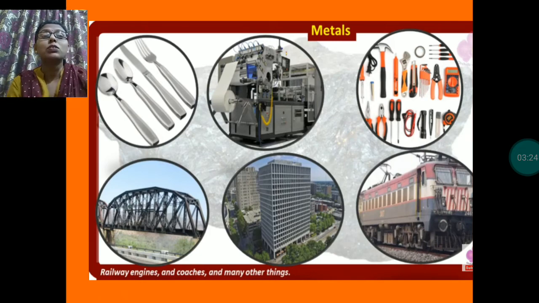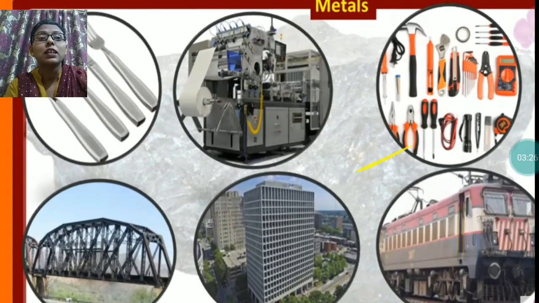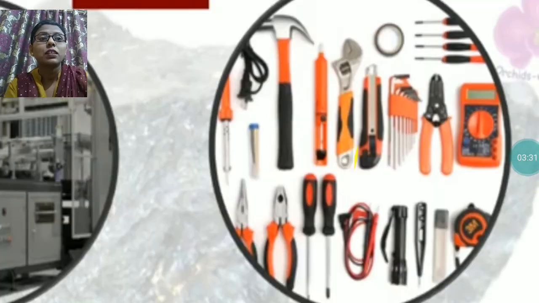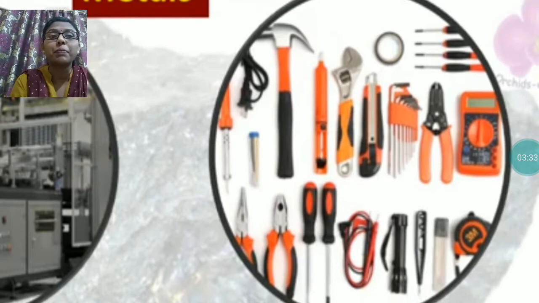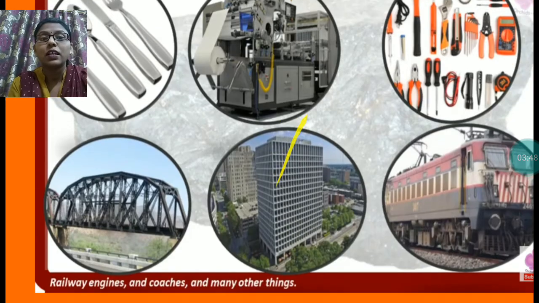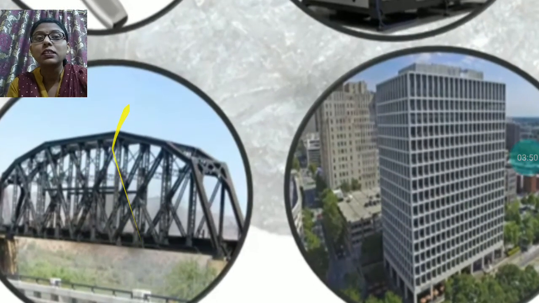Then come to the tools. Here you can see these tools you might have seen at your home. Hammer, plier, screwdriver. These all tools are also made up of metals. Then come to next. Here you can see this is a bridge.